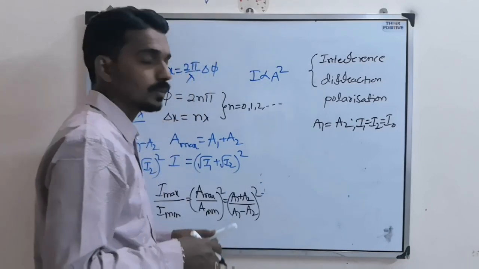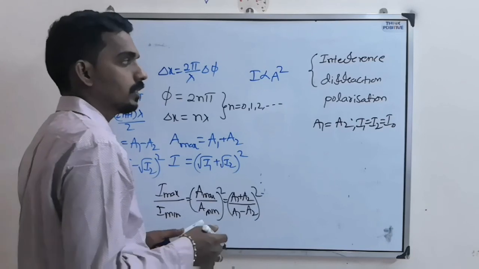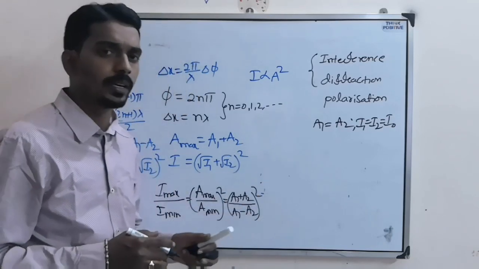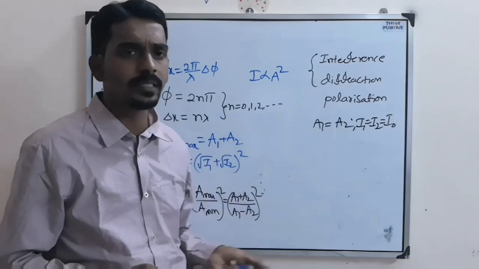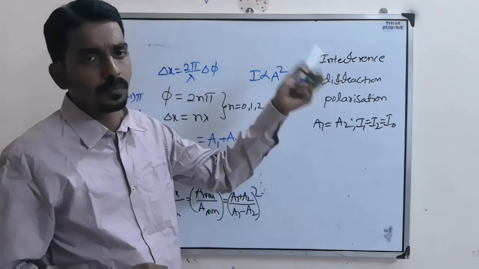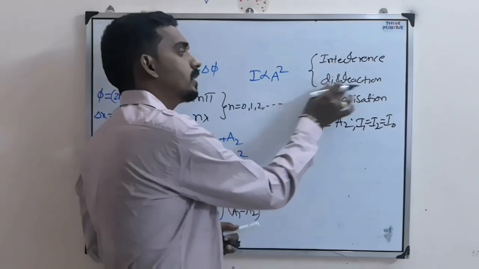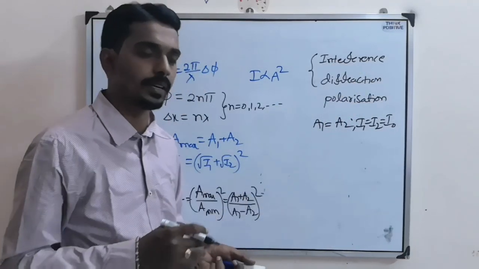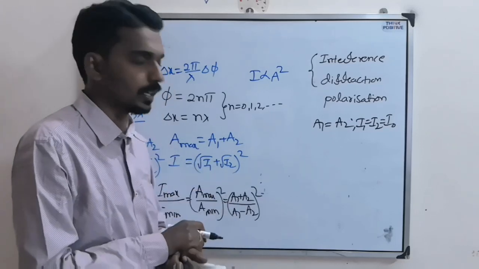If they superimpose, the constructive superposition we call constructive interference, and the destructive superposition we call destructive interference. So if both have the same intensities, then instead of superposition we use the word interference. The same thing happens in diffraction also, but the pattern is slightly different, the formulas are slightly different, and the conditions change slightly.